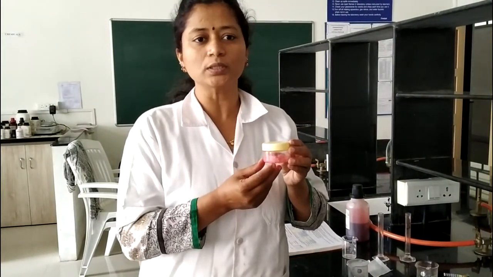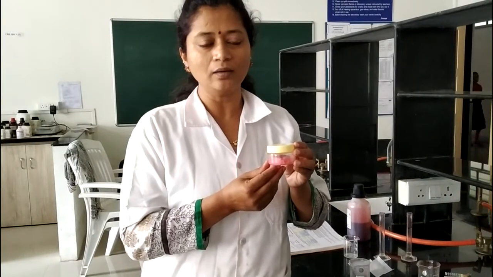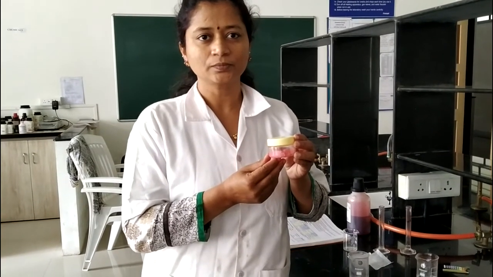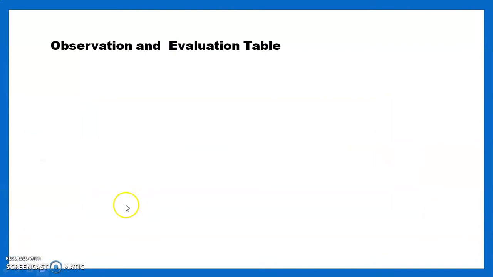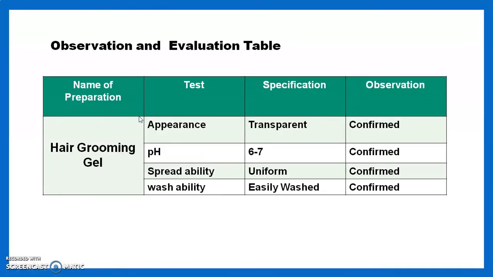Then we move towards the observation and evaluation table. After going through the laboratory procedure, we move toward the observation and evaluation table. It consists of the name of preparation, test, specification and observation. Our preparation is hair grooming gel.